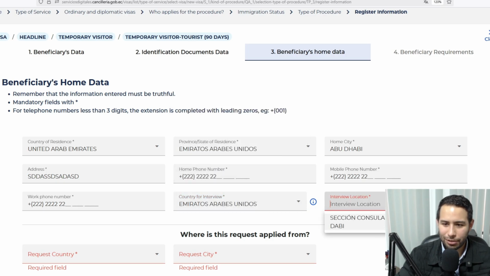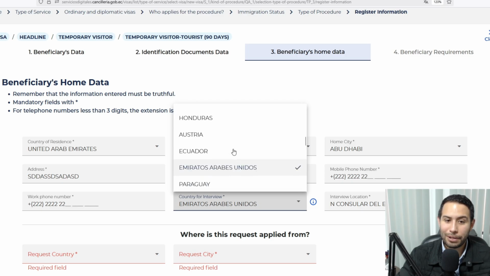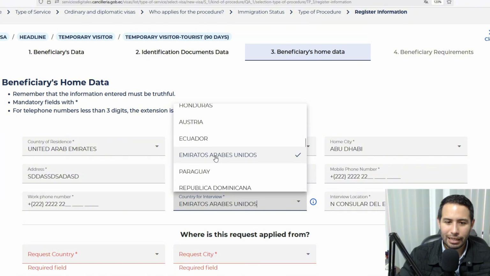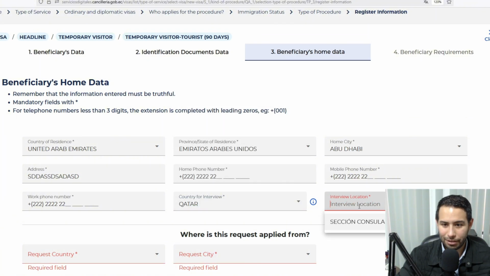Interview location: Sección Consular del Ecuador in Abu Dhabi, Consulate of Ecuador in Abu Dhabi. That's new, so it looks like they will start interviewing people here. But when there was nothing, you had to choose Qatar. That was the closest, and now I don't know. Here, Qatar, for example, interview location: Sección Consular del Ecuador in Doha.